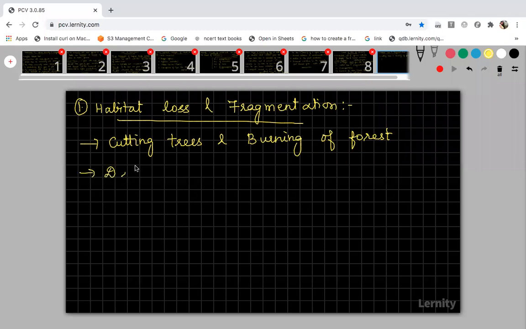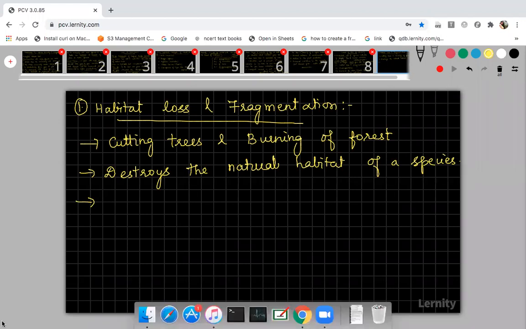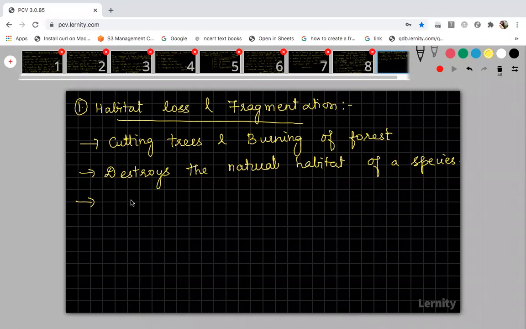Some organisms are present in a particular habitat, right? So cutting trees and burning of forest destroys the natural habitat of certain species. It destroys the natural habitat of a species, right? Other than this, what are the reasons for cutting trees and burning of forest? That mainly includes construction of mines. You know mines, right?